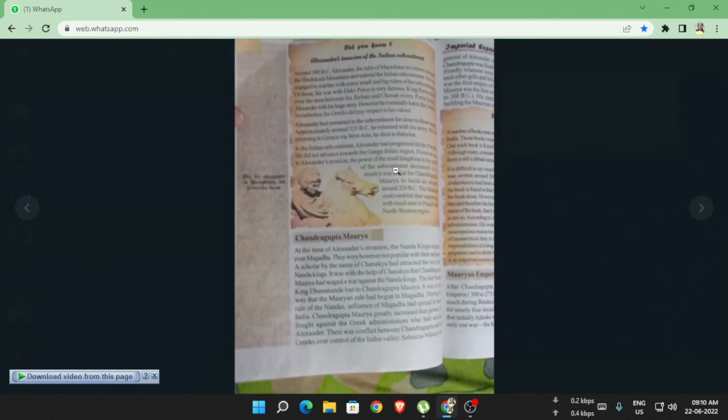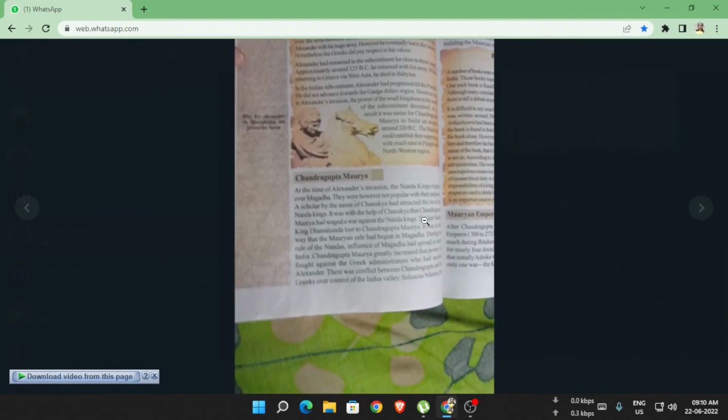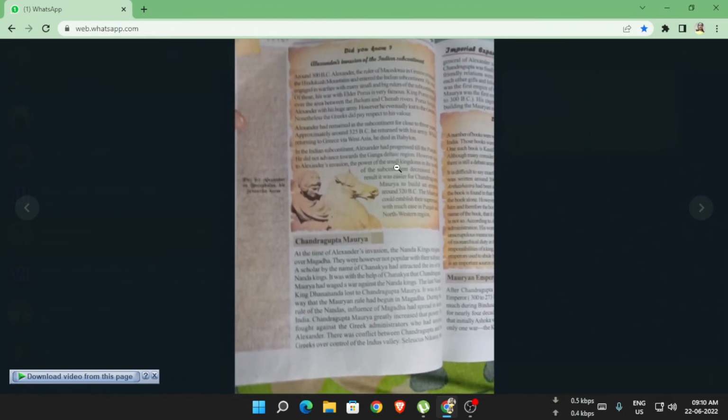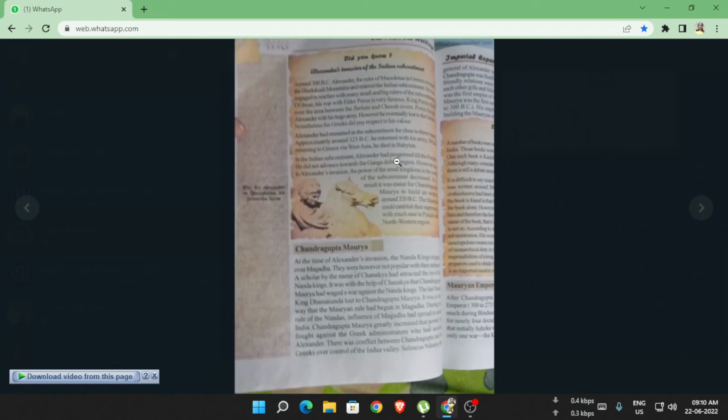How Chandragupta Maurya captured Magadha, I will read you in the next video. You should read how Chandragupta Maurya captured Magadha, what battles he fought when he established his empire at Magadha, how he won the wars, and how he captured the Indian subcontinent at the time of Alexander.